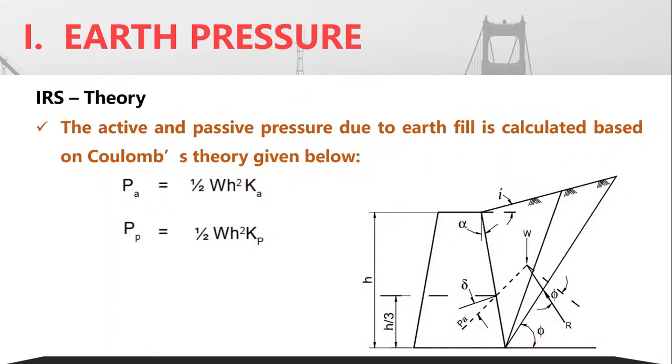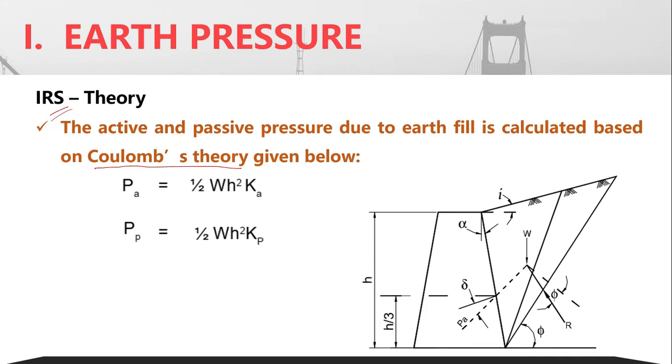Now, any rational theory can be used for determining the earth pressure. In case of IRS, the Indian Railways use Coulomb's theory. I think you must have already discussed what Coulomb's theory is in design of foundations or in geotechnical engineering.